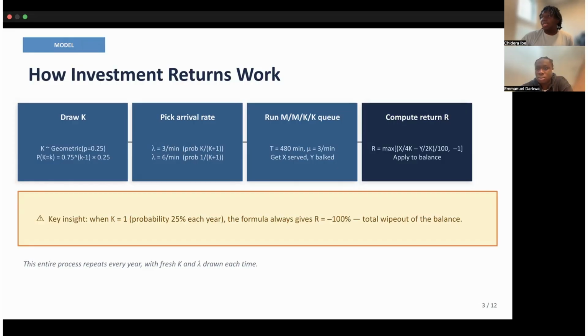The critical thing to notice is when K equals 1, which happens 25% of the time, this formula always produces a return of negative 100%, completely wiping out the balance. That one fact drives almost everything in our results.